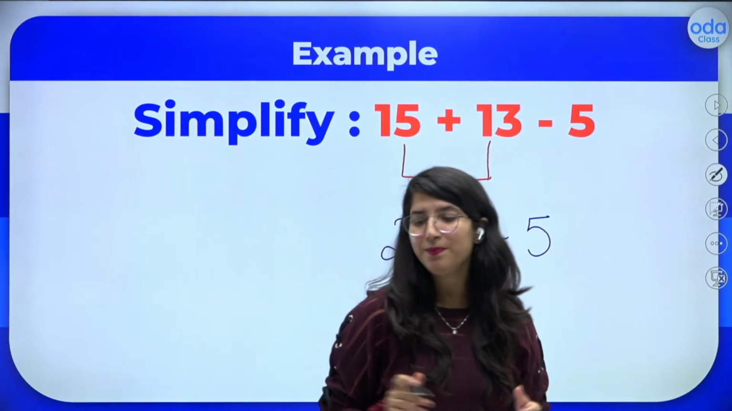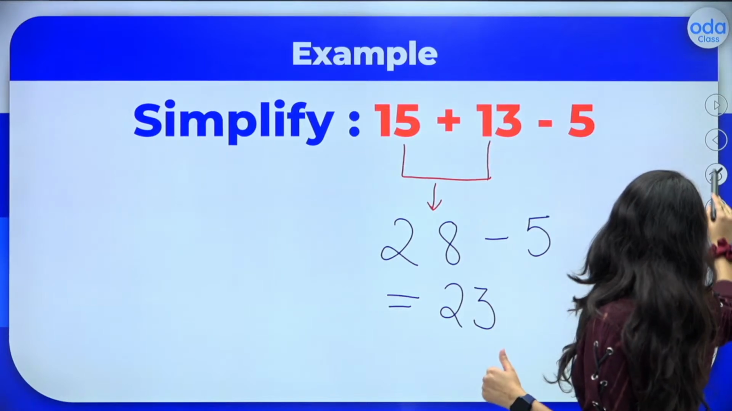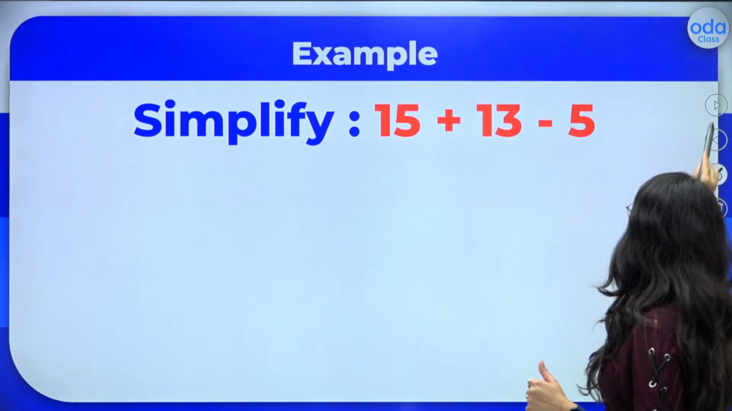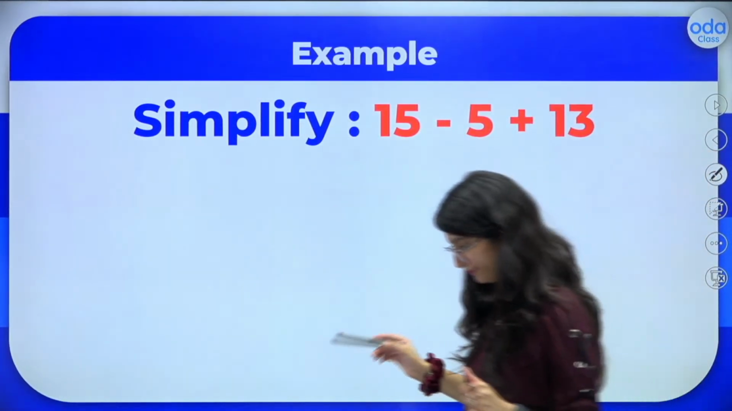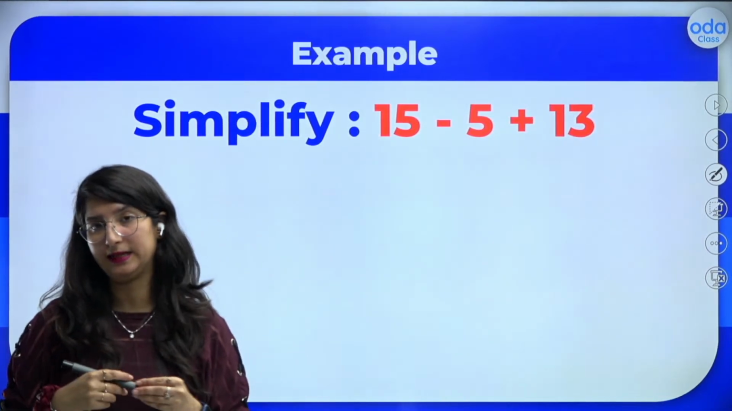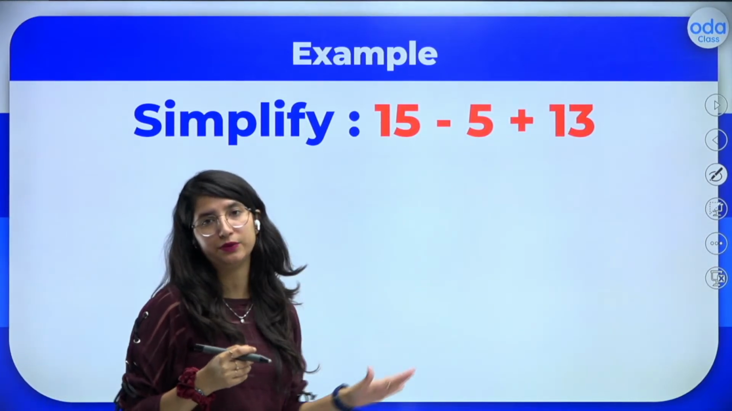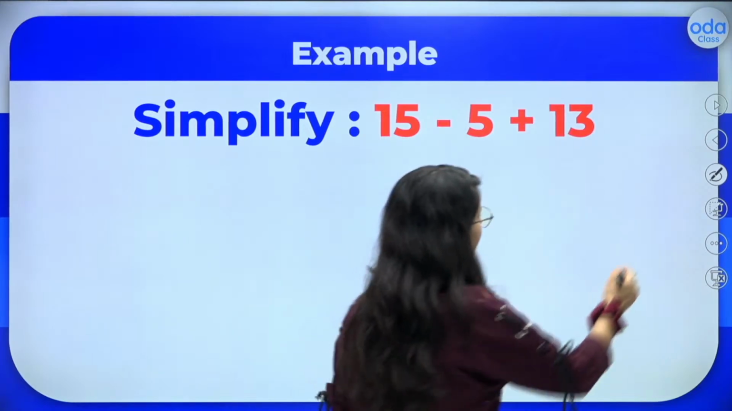All right. So, I hope I'm getting clear to all of you. Yes? Okay. Now, kids, we'll be moving to the next question here. Now, we have 15 minus 5 plus 13. Now I will first club 15 and 13 together because they both have the same sign.